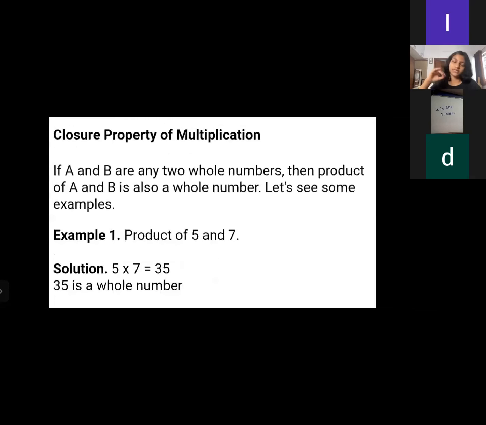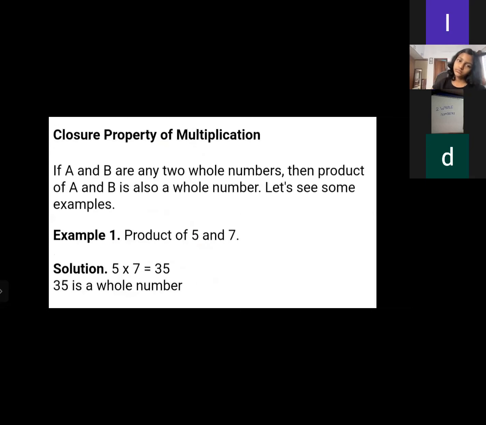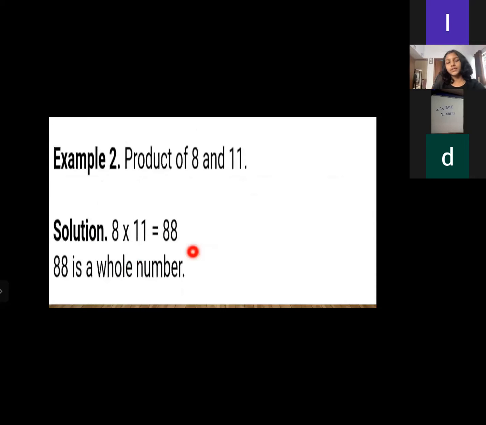Now, first, it's all about the closure property of multiplication. If A and B are two whole numbers, then the product of A and B is also a whole number. Let's see some examples. The product of 5 and 7 is 35, and 35 is a whole number. What we did in addition, the same thing follows here. The product of 8 and 11 is 88, so 88 is a whole number.